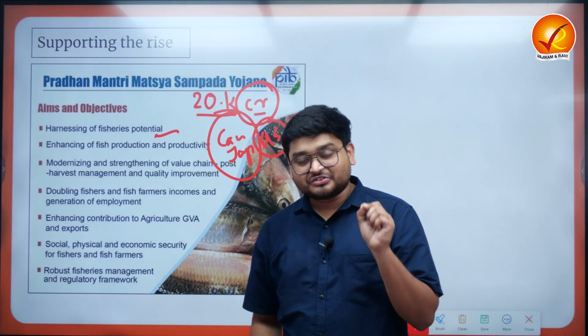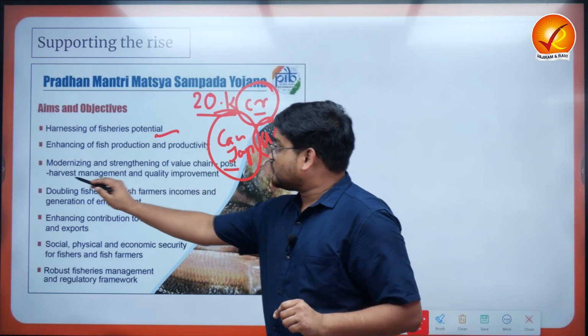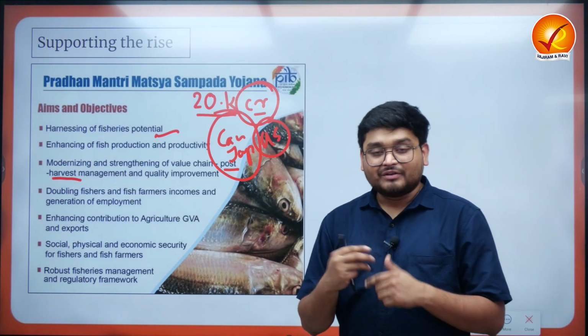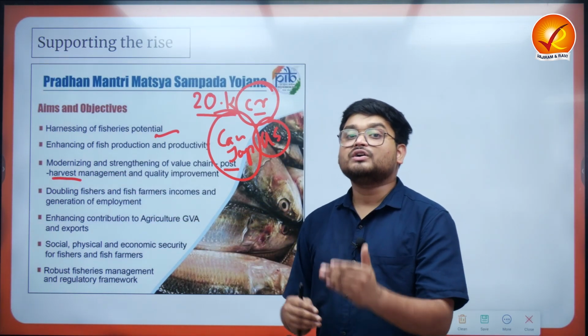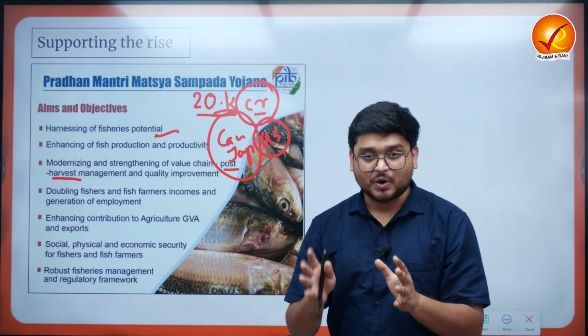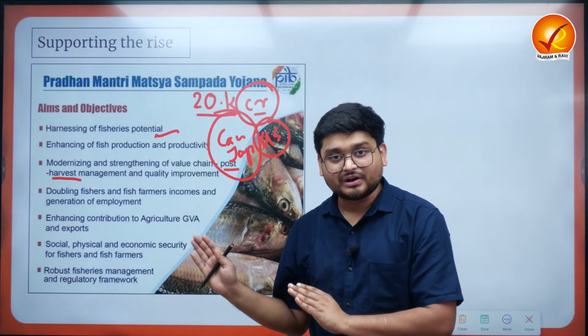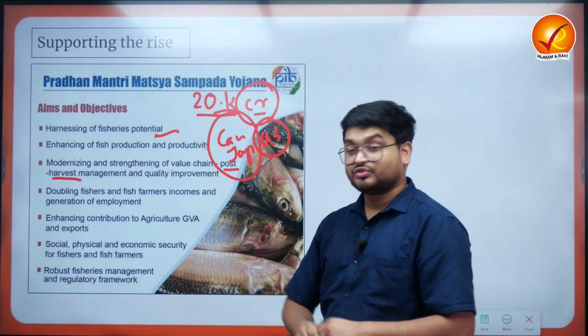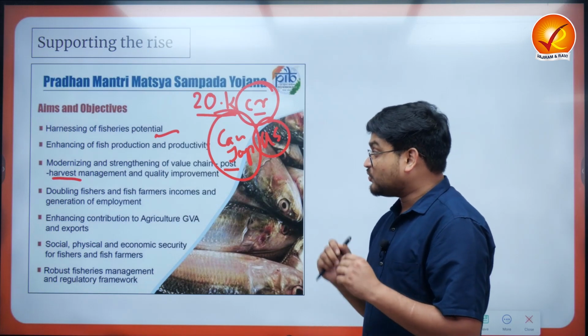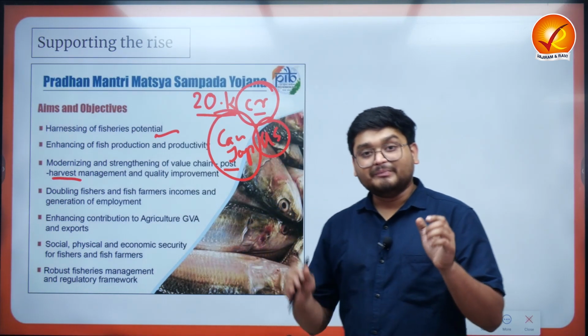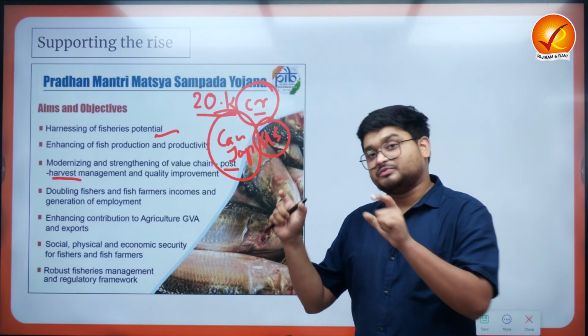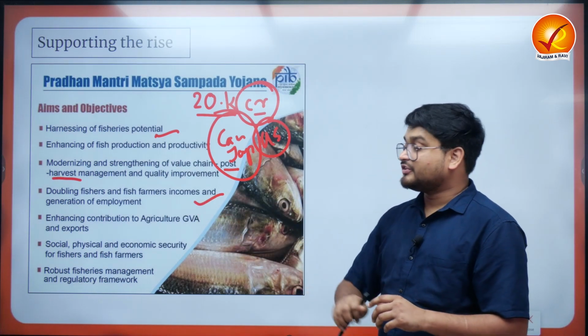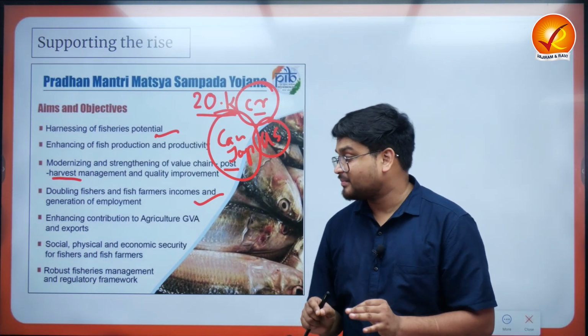Next, India is also trying to have this cold storage system, where we have to understand that after we have a particular fish stock, we have to preserve it for a long period of time, which is why we need cold storage units. And also we have to understand that the main aspect of this particular scheme is to double fishers' and fish farmers' income over a period of time.